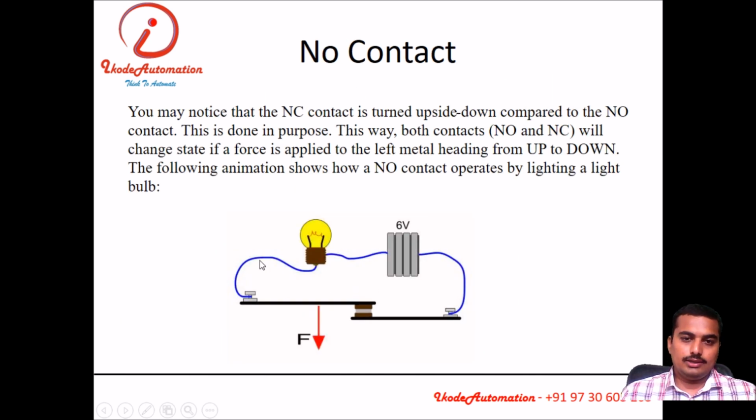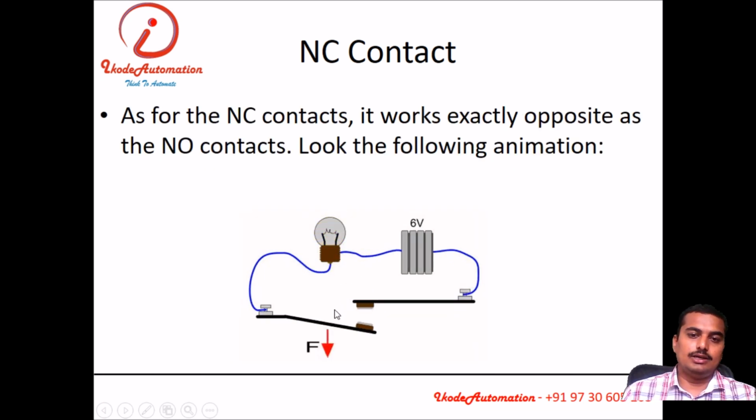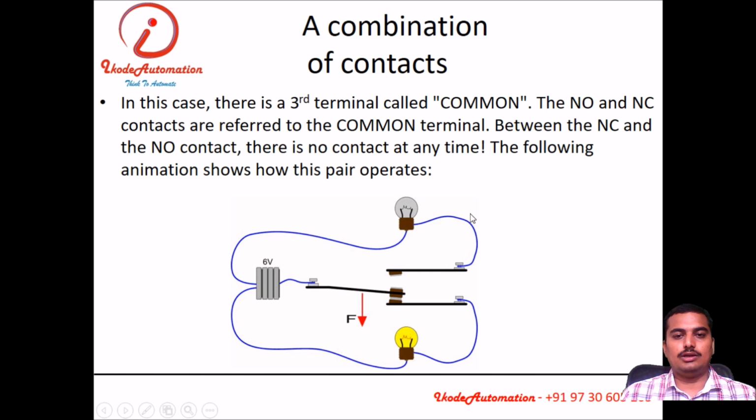What is a normally open contact? When we give the supply to the coil, the normally open contact will get closed. The NC contact, at initial condition, is closed; on energization it will open. With a combination of contacts, a normally open contact and a normally closed contact, at initial condition the load connected through the normally closed contact will be energized. As I give the supply to the coil, this NC becomes open and NO becomes closed, and the load connected to the NO contact will be energized.